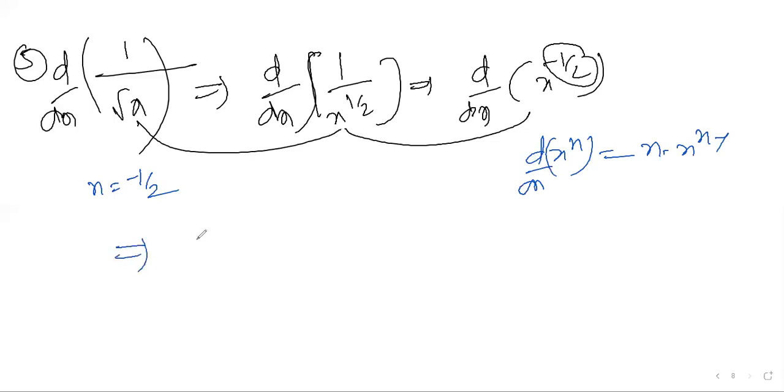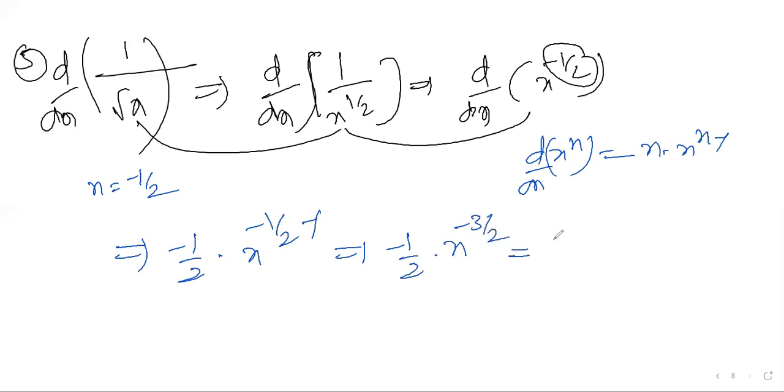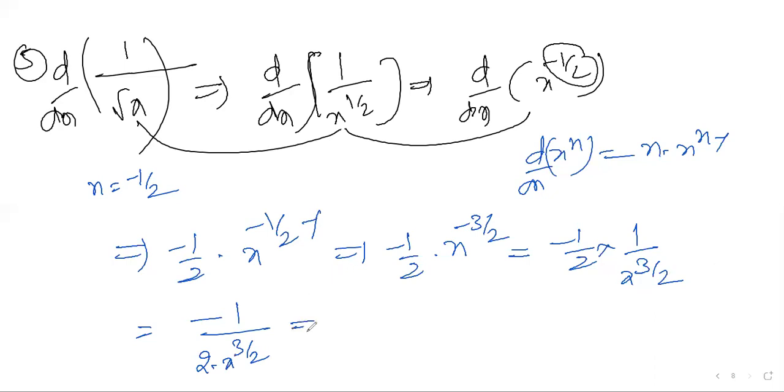So d by dx means n into x power n minus 1. That gives minus 1 by 2 into x power minus 3 by 2. This I can write as minus 1 by 2 into 1 over x power 3 by 2, since top means x power 3 by 2 will come to the bottom. x power 3 by 2 I can write as x power 1 by 2 into x, since 1 plus 1 by 2 is 3 by 2.